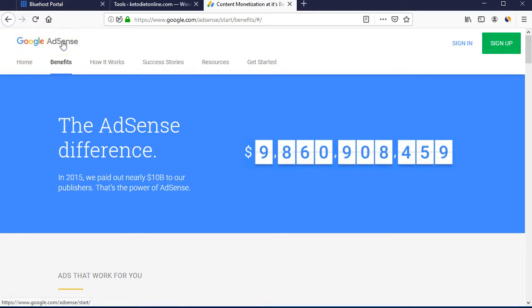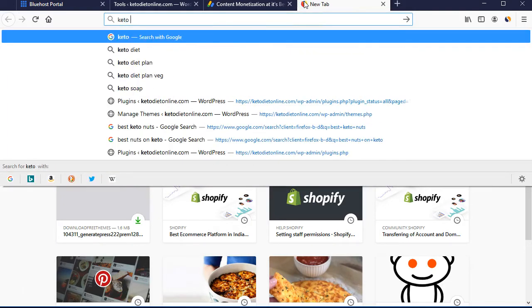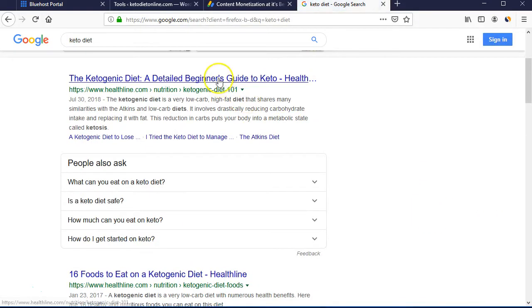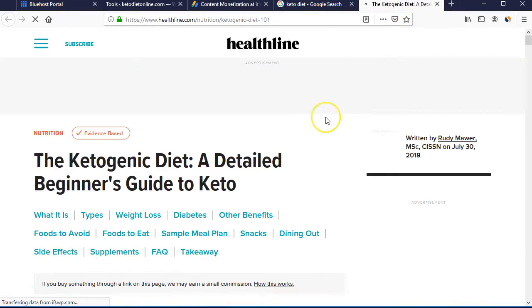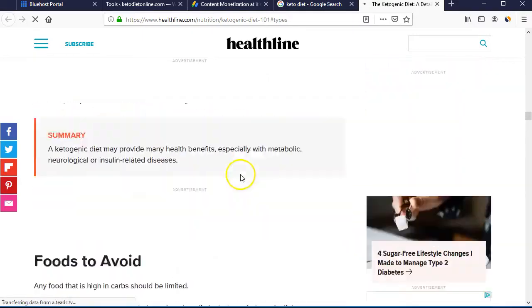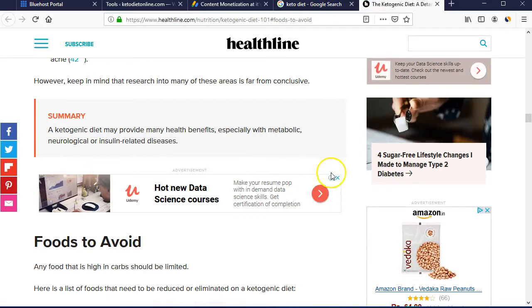Under Google AdSense, once you register your website, Google will start displaying different ads on your website in different portions, like side banners. For example, if you go to any blog on a topic like keto diet, like healthline.com, you can see they are presenting a Udemy banner advertisement.